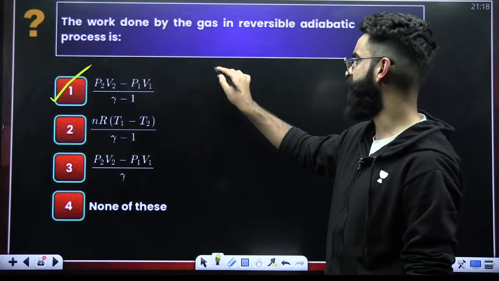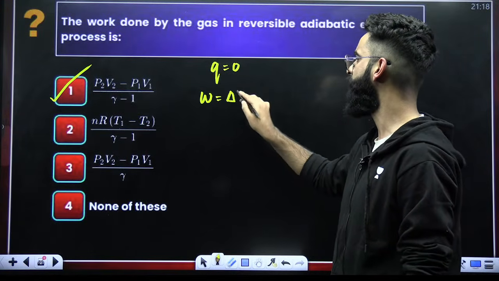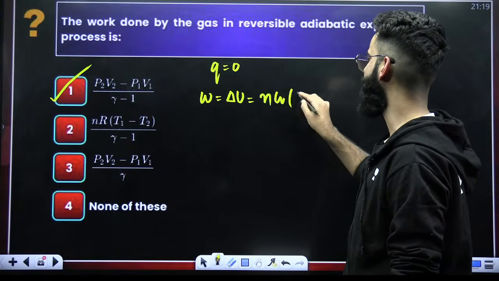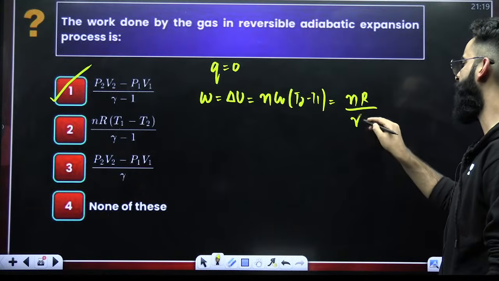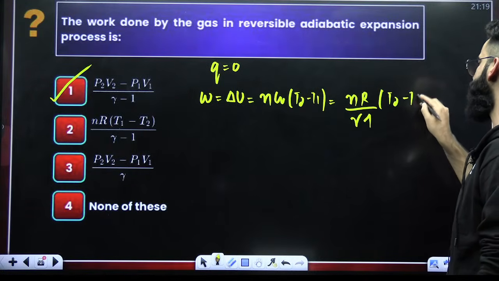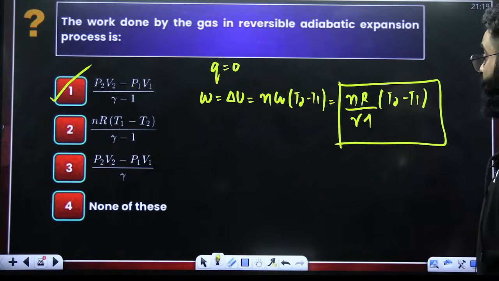Right? Basically, in case of reversible adiabatics, Q is 0. Therefore, W has to be equal to delta U. And delta U for the ideal gas is nothing but n CV (T2 minus T1). So it's n, CV is nothing but R divided by gamma minus 1, times (T2 minus T1). This can be one of the formulas: nR (T2 minus T1) divided by gamma minus 1.